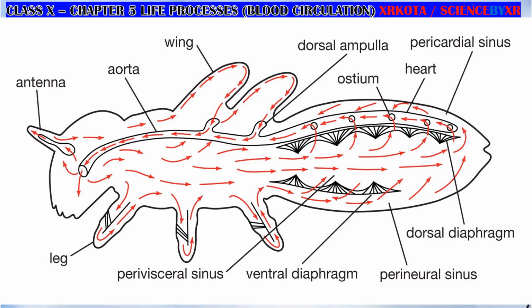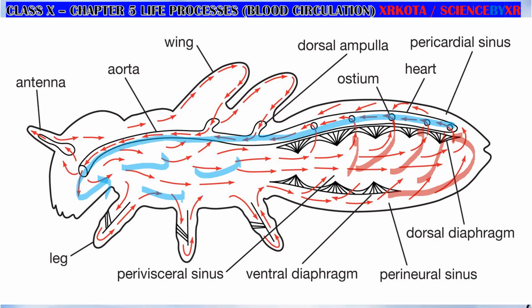So blood enters into these ostia. The blood will enter through these ostia, and blood is also entering from the posterior part into the heart. This is how the blood moves from the posterior part to the anterior part, and then it is distributed to each and every part.